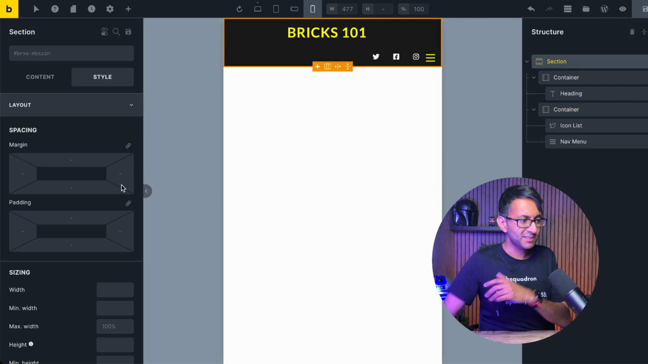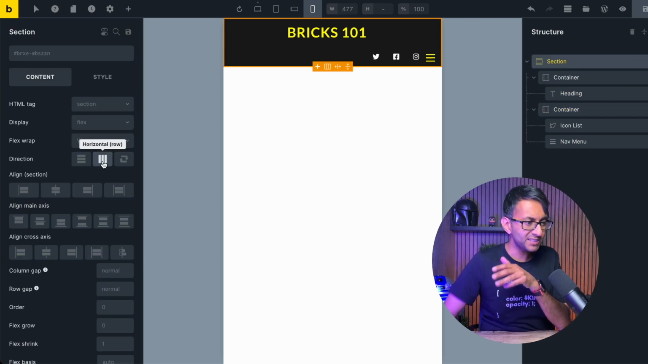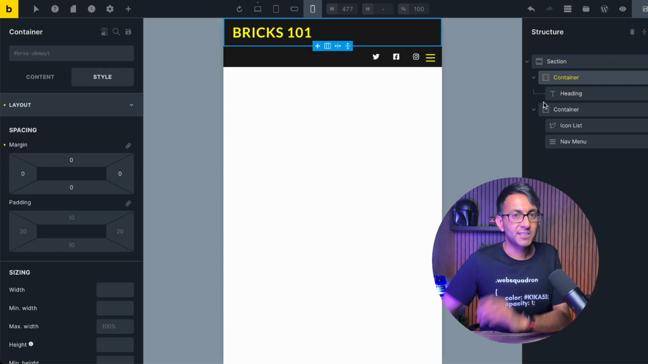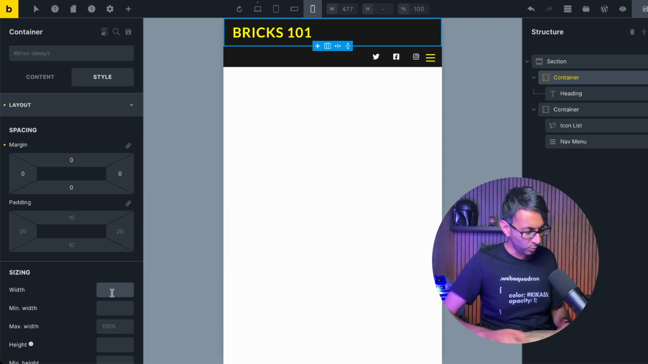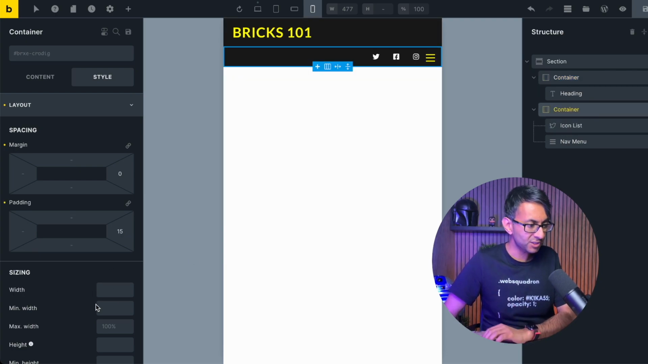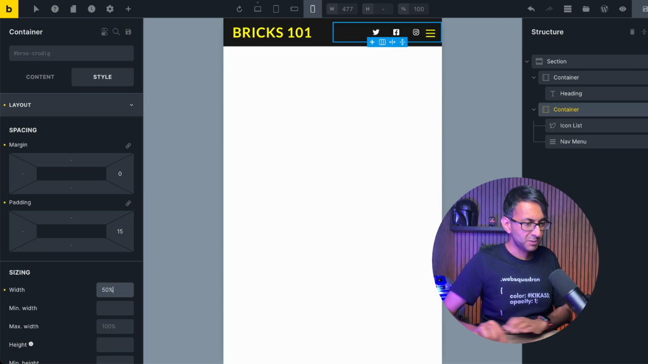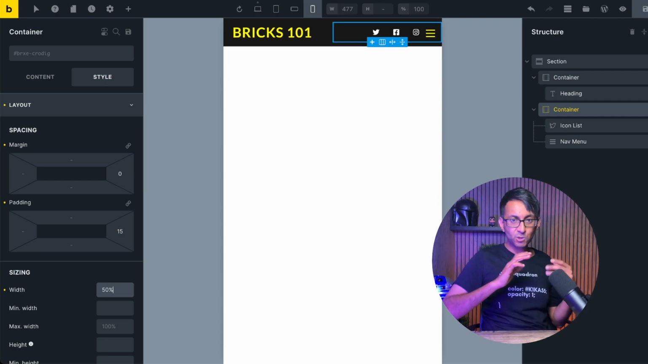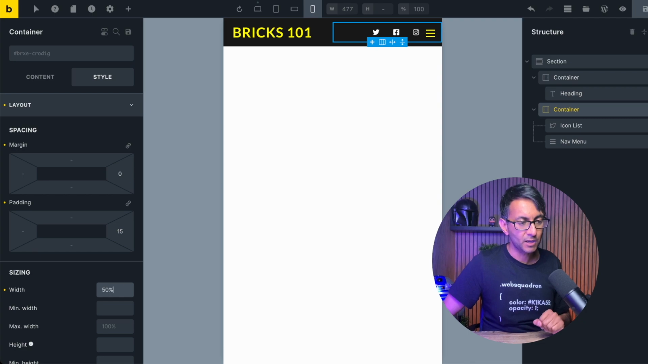Now, if we go back to the section and the content, this is set as a row. So let's get everything onto one line. Let's go to container 1, go to the width and set that to be 50%. Let's go to container 2 and also set that to be 50%. Now everything is quite nicely in one line over there.